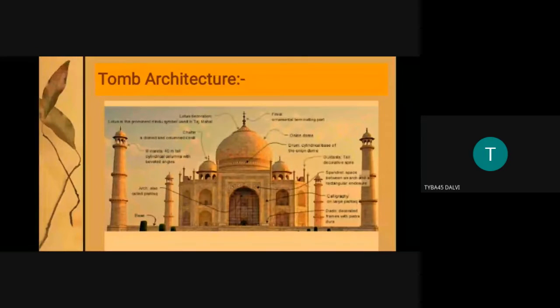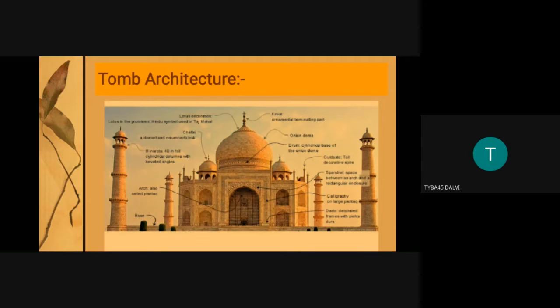We should know that in any temple or any mosque around us, in the vicinity, you see that the topmost part is metallic. In temples it can be gilded with gold or silver, and in Islamic architecture also it can be gold or another metal, brass. So this is the very important capstone or finial. It is a very important part of tomb architecture, which surmounts the dome.